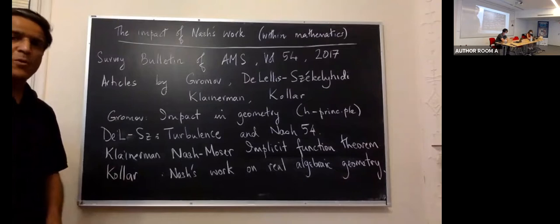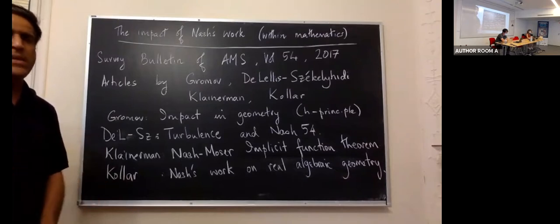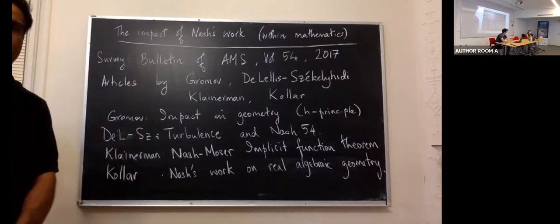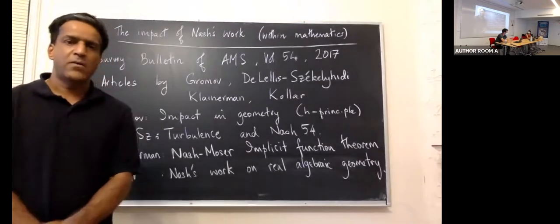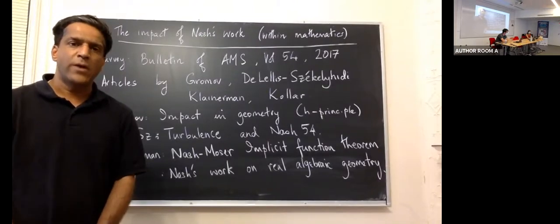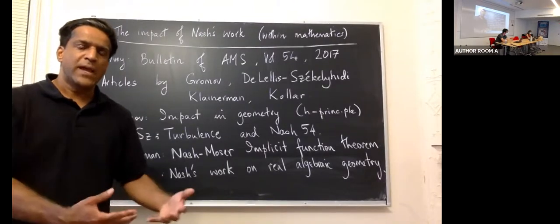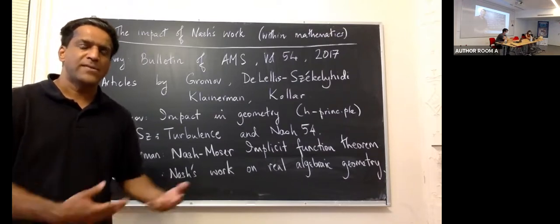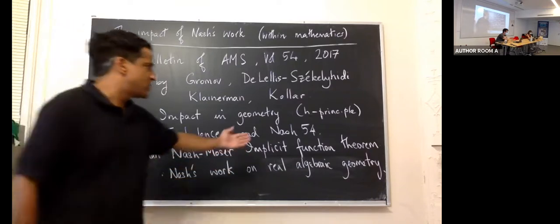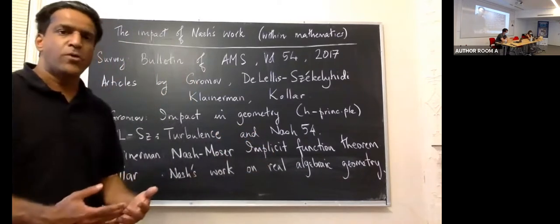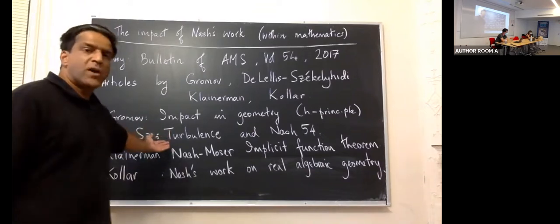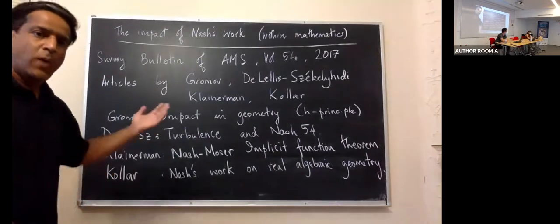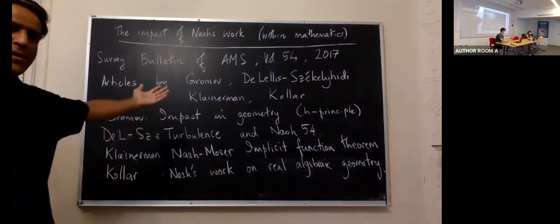The article which is most relevant to us, and in particular attracted me to this set of problems, is the work of De Lellis and Székelyhidi. What they did is to prove a rather striking result on the Euler equations of fluid mechanics. That's a well-known, difficult system of partial differential equations to analyze. And so what De Lellis and Székelyhidi did is to adapt Nash's techniques, low codimension, low regularity, to construct counterintuitive solutions to the Euler equations.